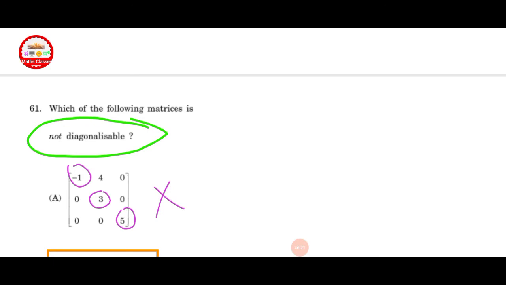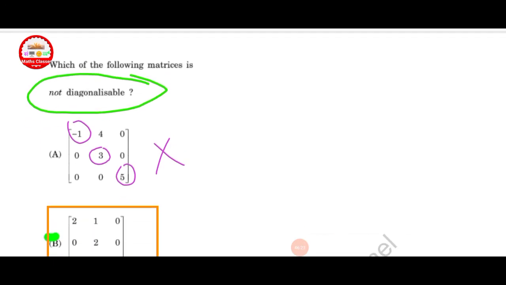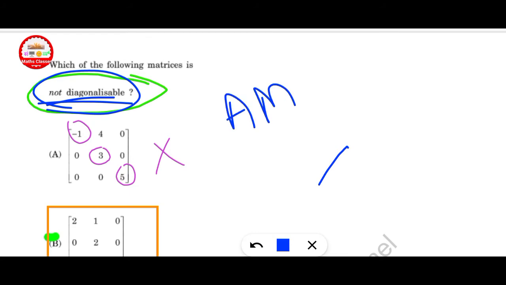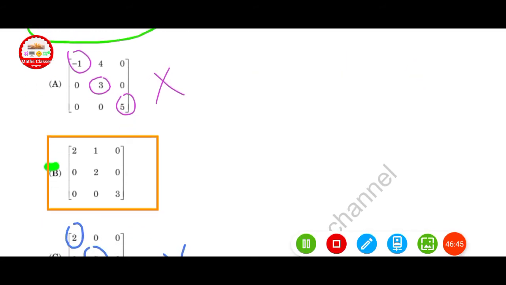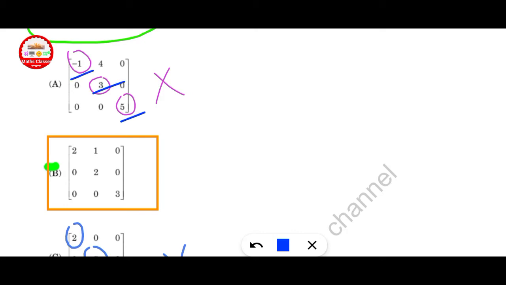Next question is given. Which of the following matrices is not diagonalizable? If there are distinct eigenvalues over the field, then it is diagonalizable over the field. Here we need the one that is not diagonalizable, and there is also one result: if AM is equal to GM, then it is diagonalizable. For option A, there are distinct eigenvalues minus 1, 3, 5, so it is diagonalizable. This is discarded.